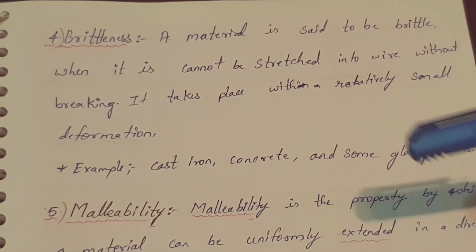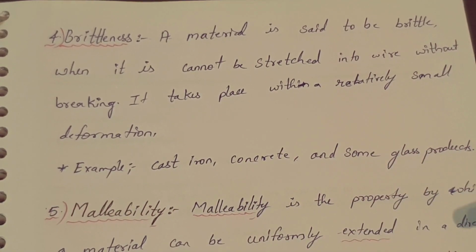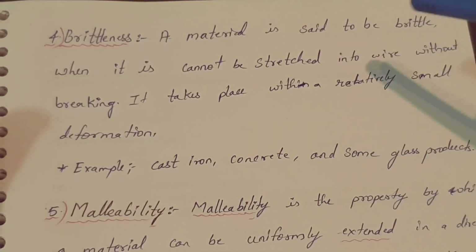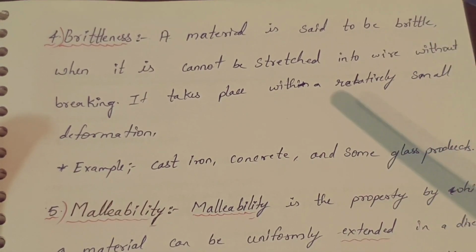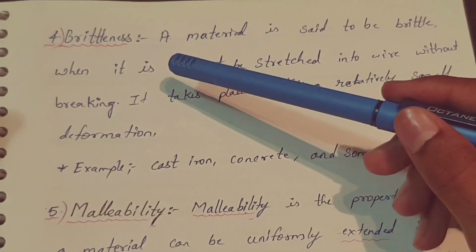And some glass products, if you have glass, it breaks instead of stretching. It won't stretch, it directly breaks. So we can say that glass is brittle. It has the brittle property. So that's all about brittle.